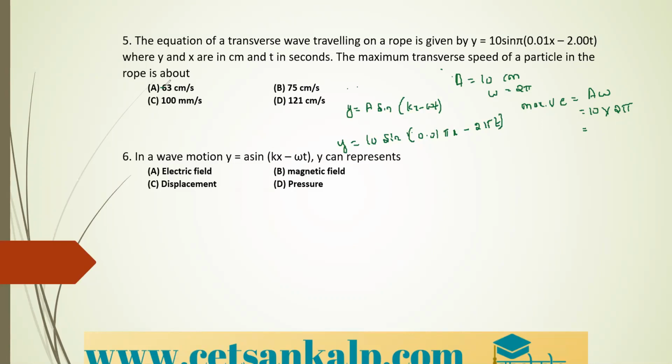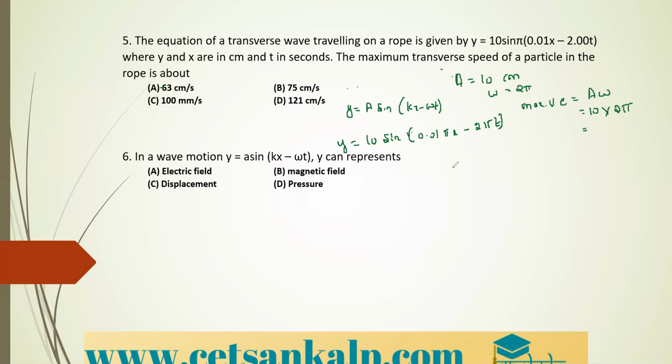Next question. In a wave motion, y is equal to A sin(kx minus omega t). Here y can represent electric field, magnetic field, displacement, and the fourth option is pressure. See here, in the given equation they have just mentioned that it is a wave motion. If the given equation is a sound wave equation, then it can be a displacement or it can be pressure also.